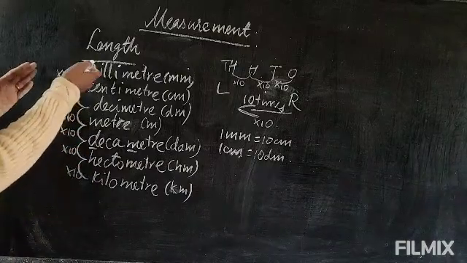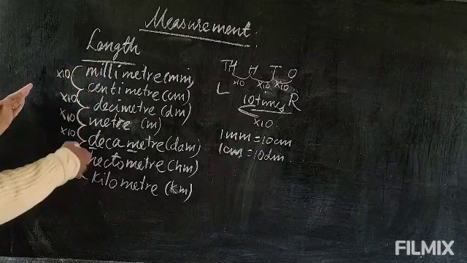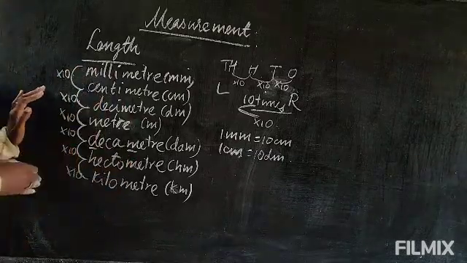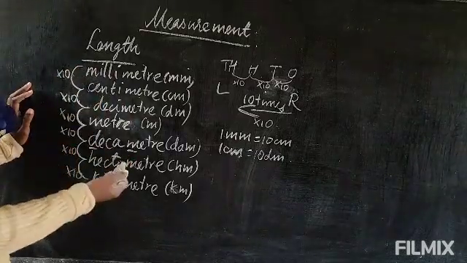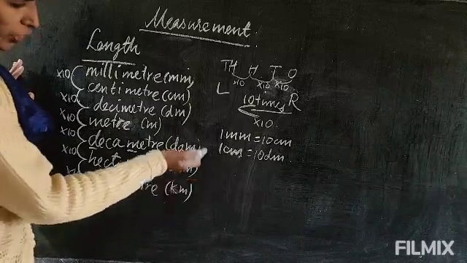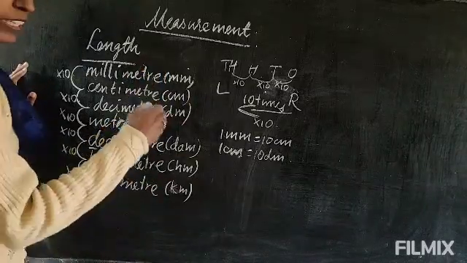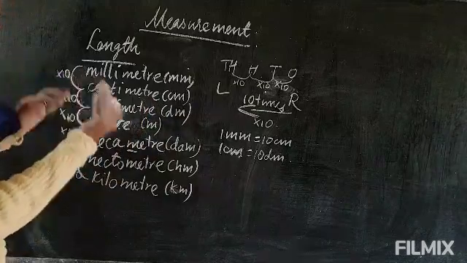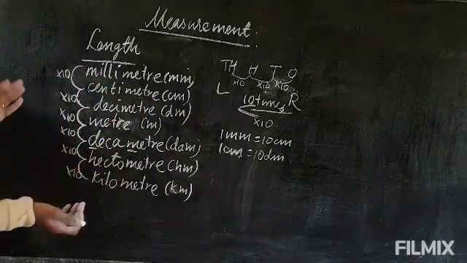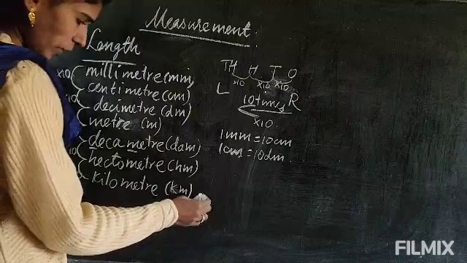This is the way from the lower unit to the higher unit, it increases 10 times. When we go from the higher unit to the lower unit, it decreases 10 times. Decreases means just the opposite. Here we multiply, so there it will be divided.